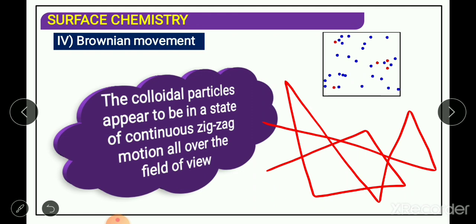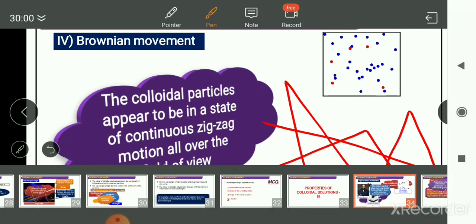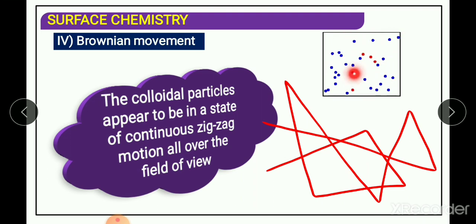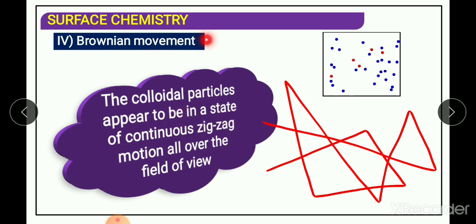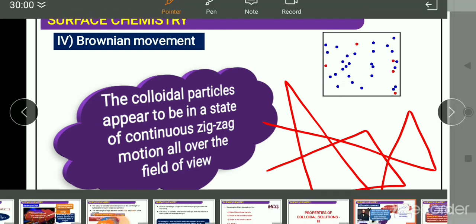The direction changes when it collides with other colloidal particles or the wall of the container. So, the zigzag motion of colloidal particles is called Brownian movement.